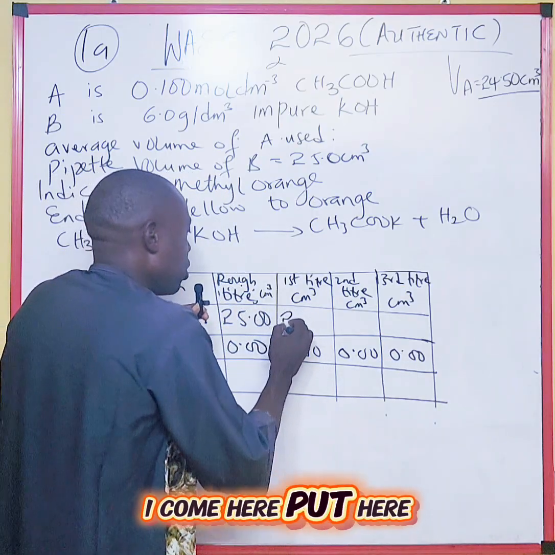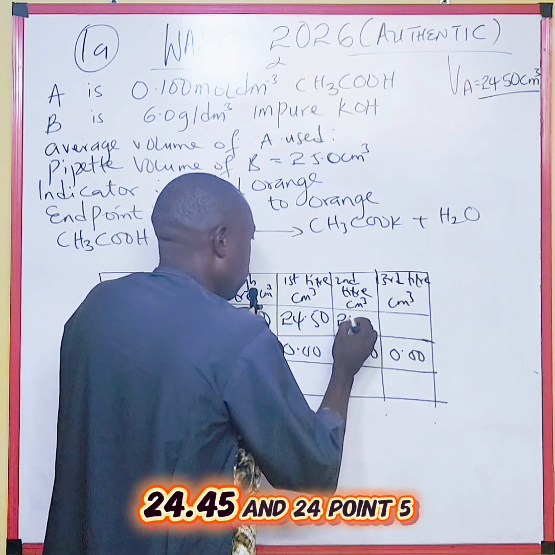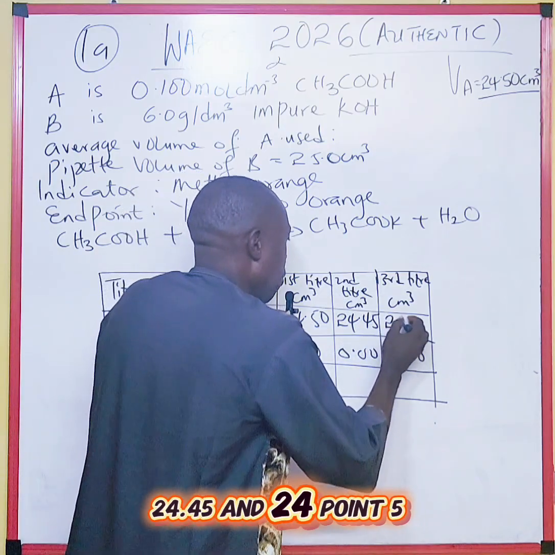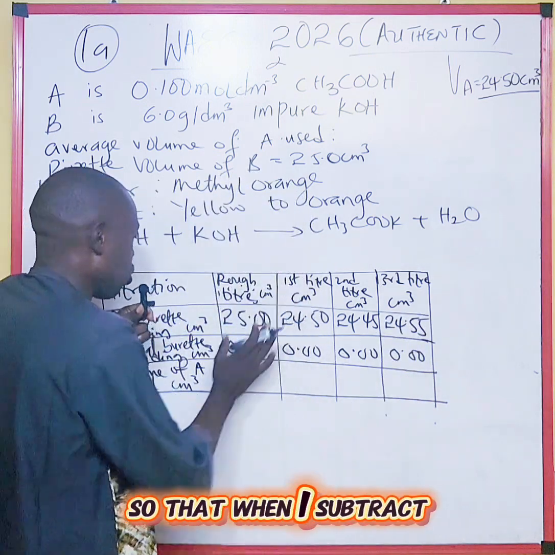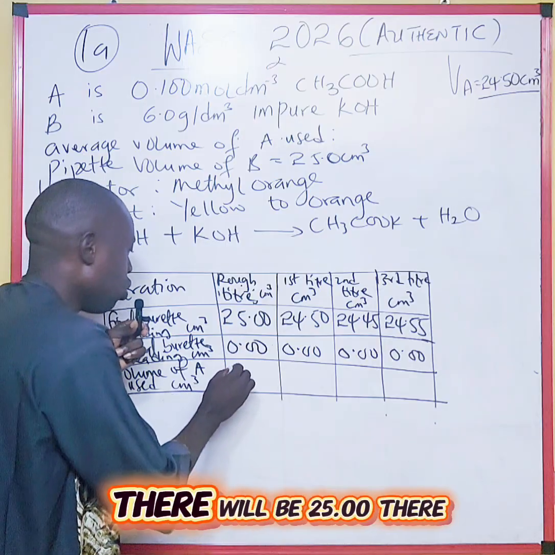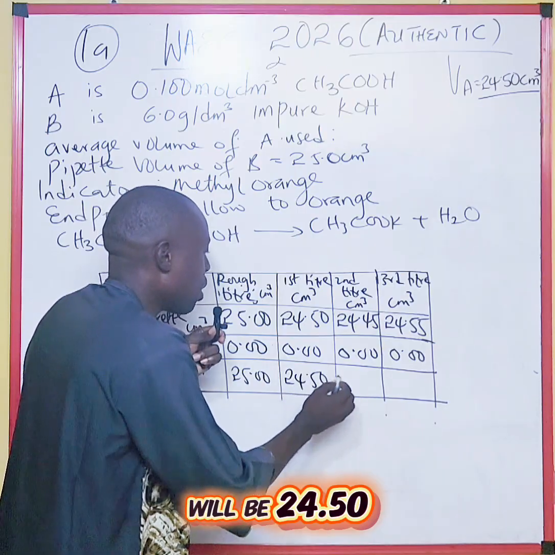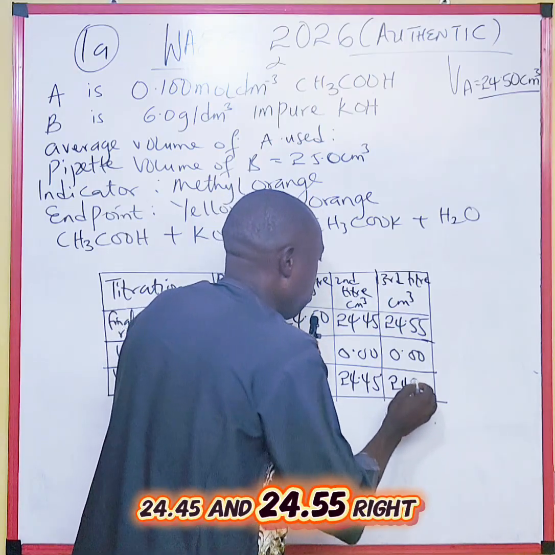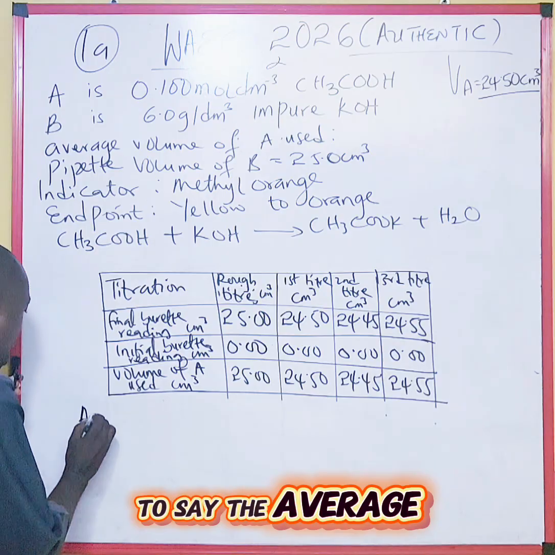I come here and put 24.50, 24.45, then 24.55, so that when I subtract, because it will be the final minus the initial, it will give me the volume of A used. There will be 25.00, 24.50, 24.45, and 24.55.